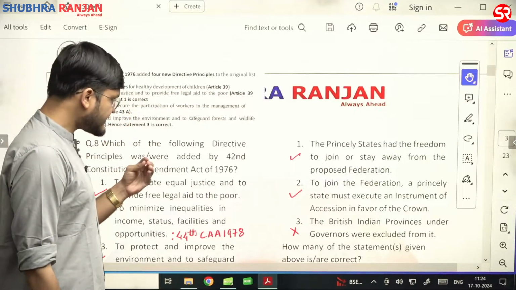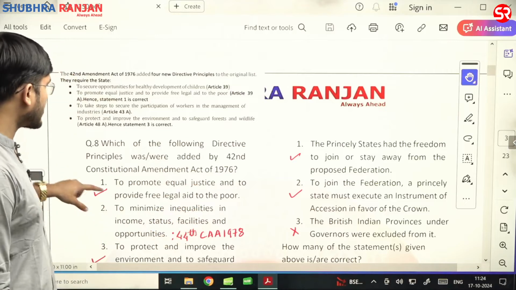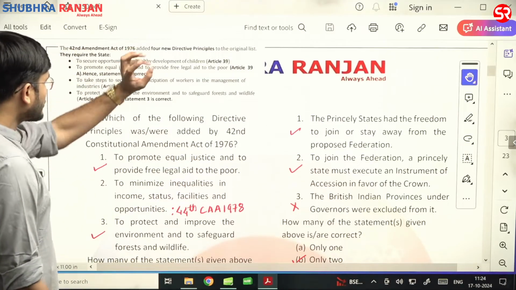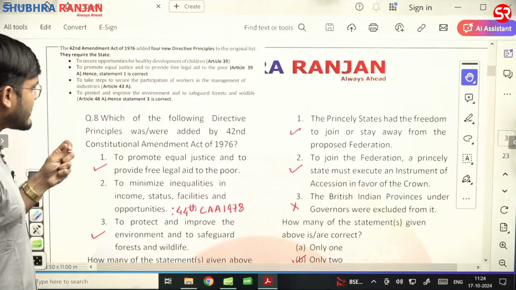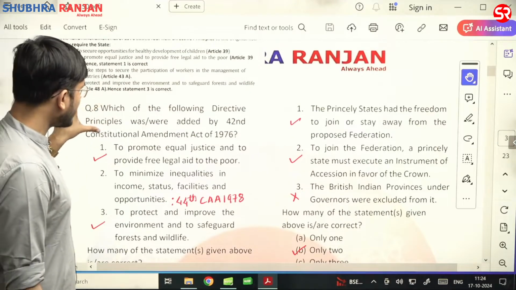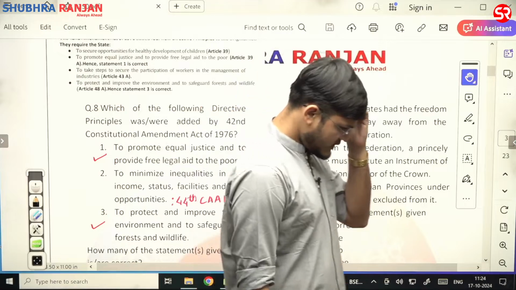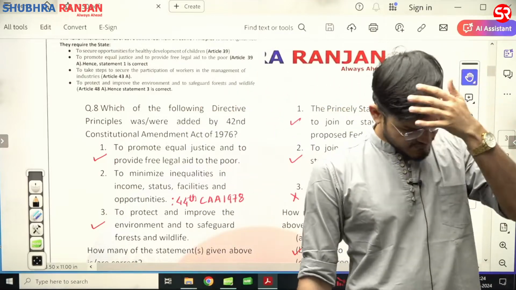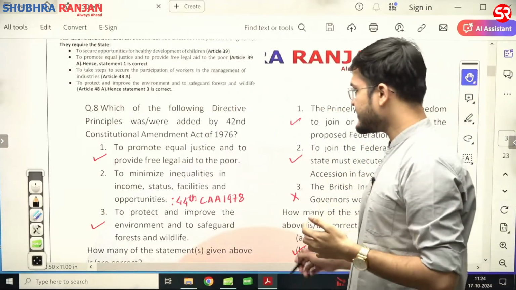Third, to take steps to secure the participation of workers in the management of industries. And fourth, to protect and improve the environment to safeguard forest and wildlife. That is 48A. So 39, 39A, 43A and 48A is the right answer. 43A and 48A is the right.